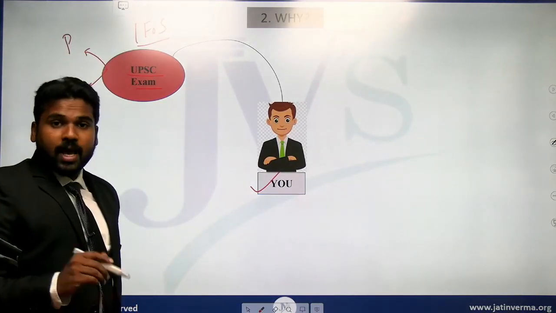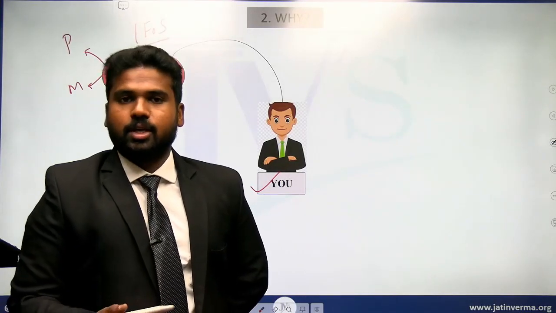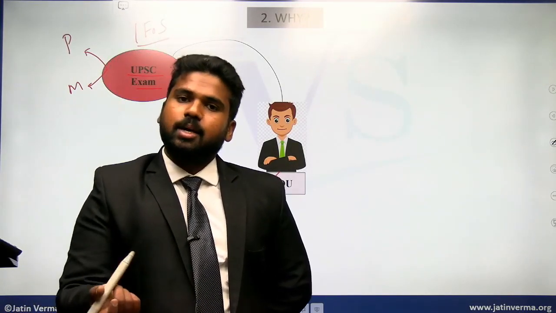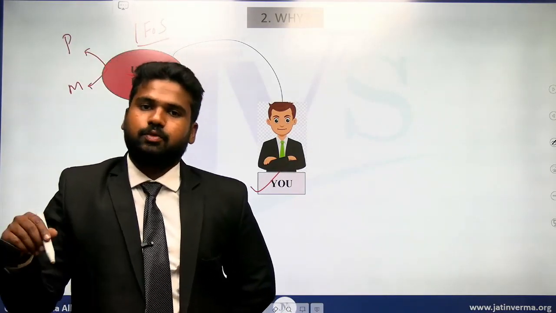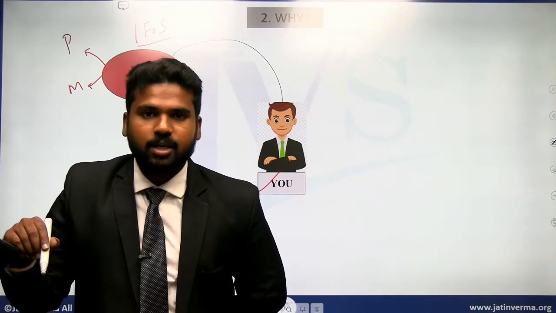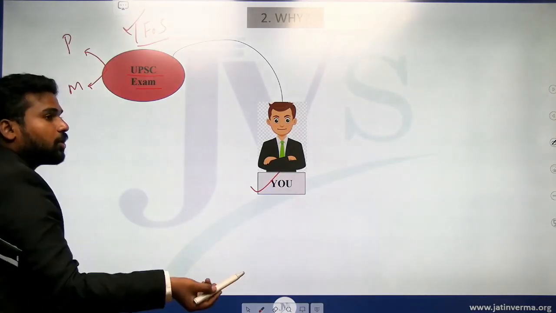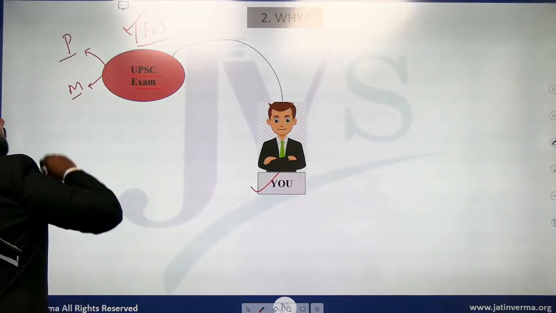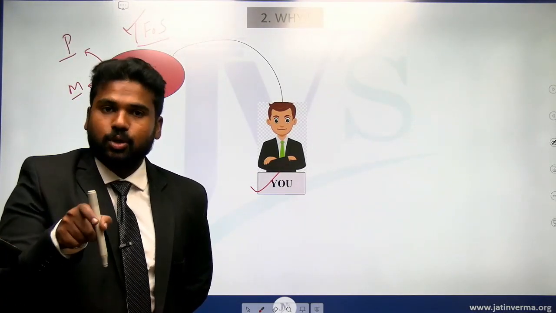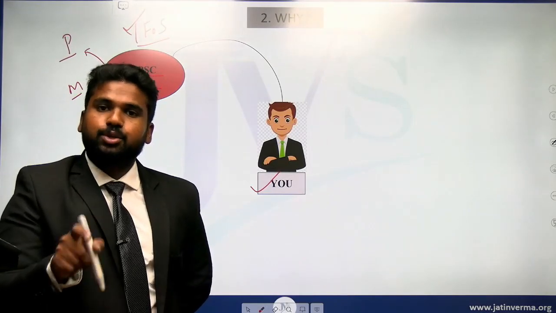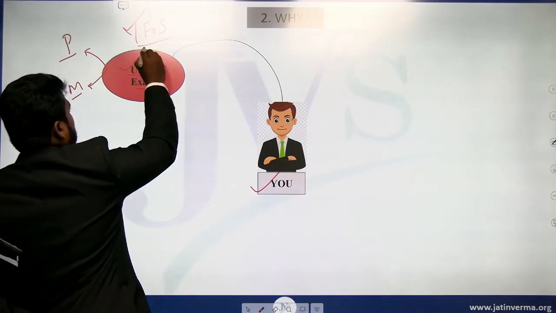Since forest services has more importance with respect to conservation, biodiversity, forests, ecology and environment, it becomes more important even in the prelims stage. We can expect more questions from this particular section. Is that clear? So because of this combined examination and its presence in both prelims and mains, the subject is highly important for UPSC. That is the first reason why we should study environment and ecology for the UPSC examination. Is this point clear?